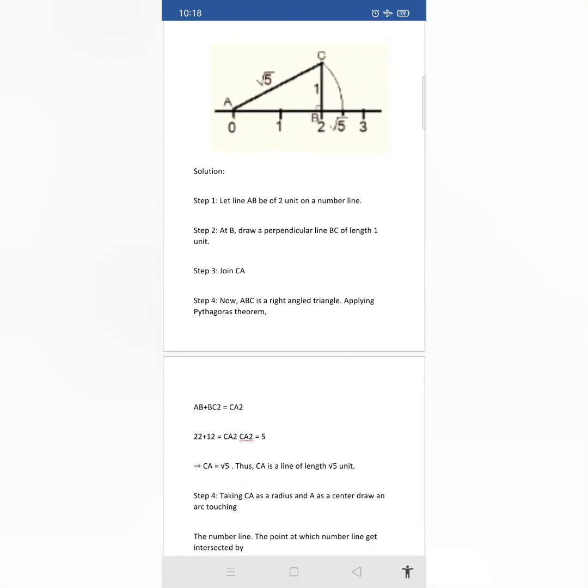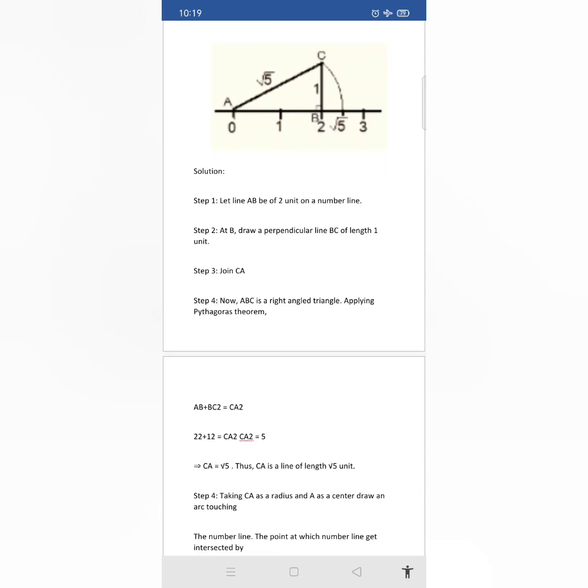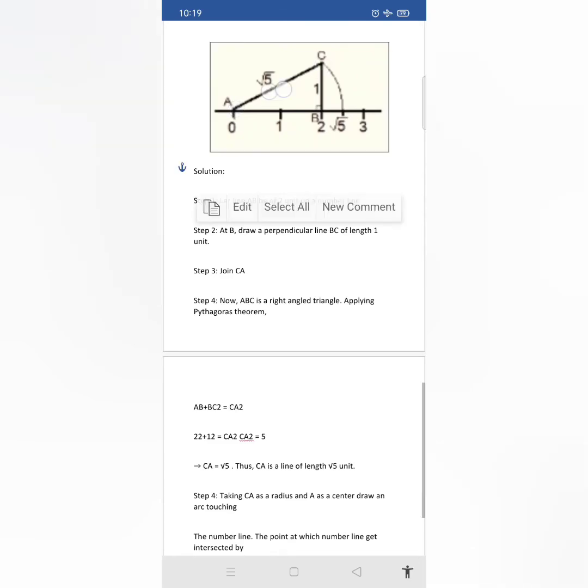Here you can see, let AB be a line of 2 units on a number line. So I have considered AB like this. After that, at B you have to draw a perpendicular, in the sense of 90 degrees. After drawing the 90 degrees, you have to go for 1 unit, so BC of length 1. Taking 1 unit, you draw one small arc, 1 mark. Next you have to join CA.